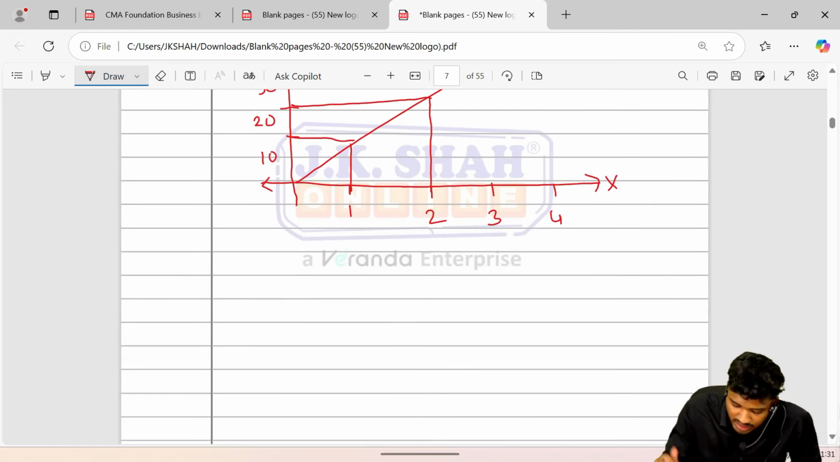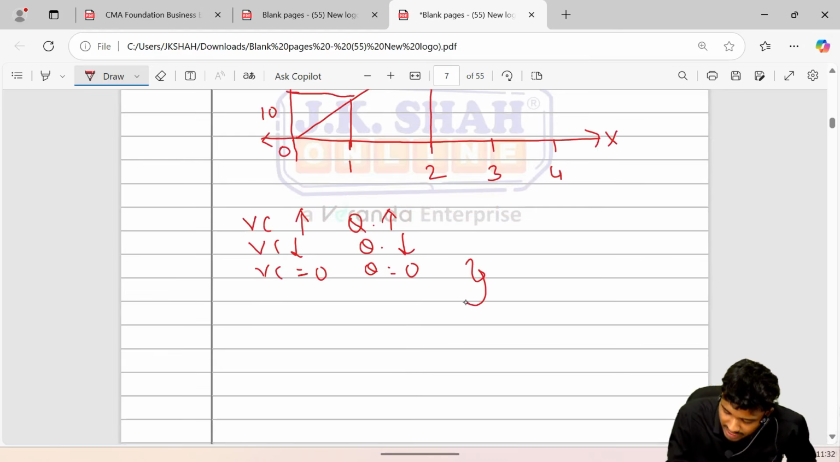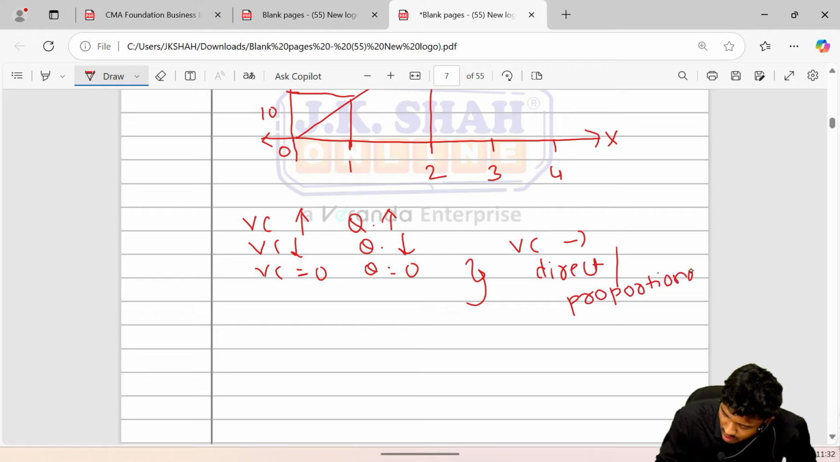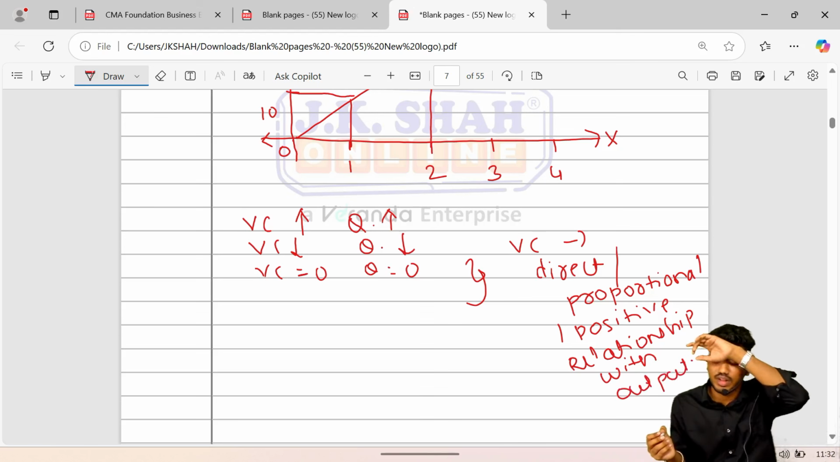So concluding, variable cost increases with the quantity of output. That is, quantity increases, variable cost increases. Variable cost will decrease when quantity decreases. Variable cost shall be 0. See, it was 0 when quantity was also 0. So it has a direct relationship. VC has a direct, proportional or positive relationship with output.